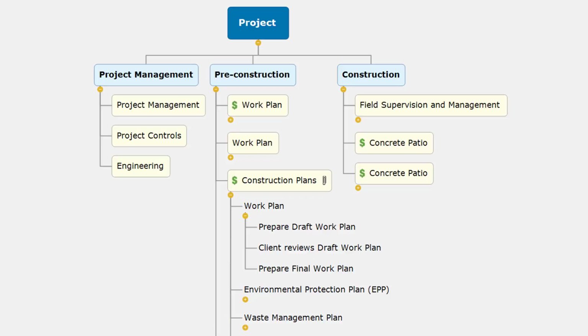In this example, for the work plan, I have 3 activities, including prepare draft work plan, client reviews draft work plan, and prepare final work plan. I can also include a milestone, final work plan approved.